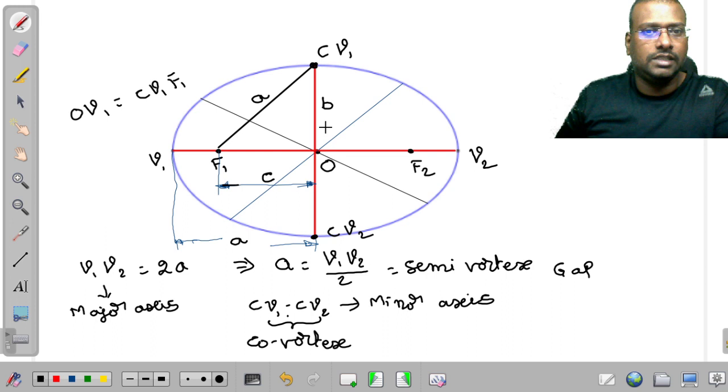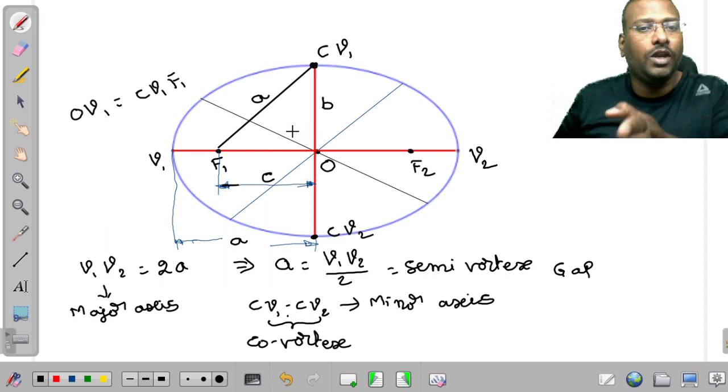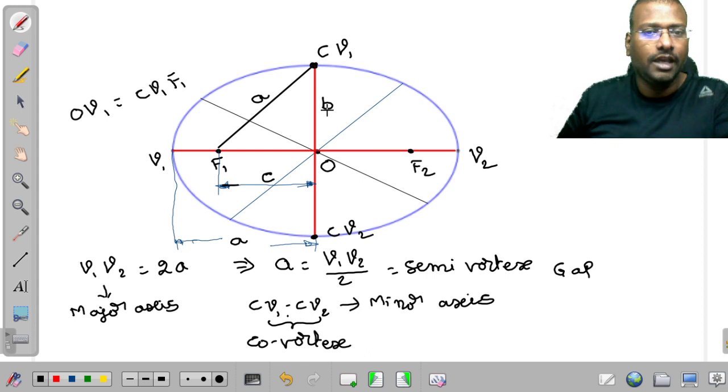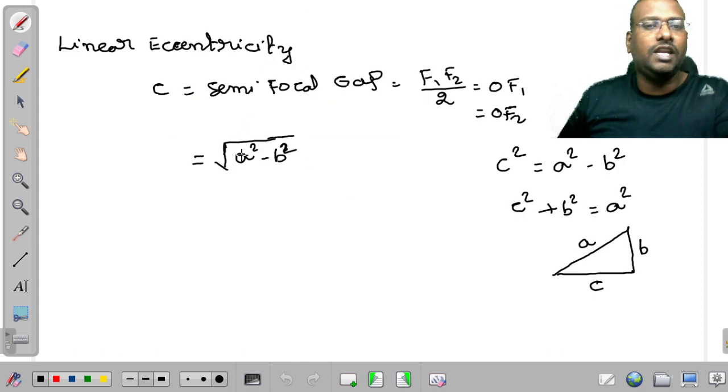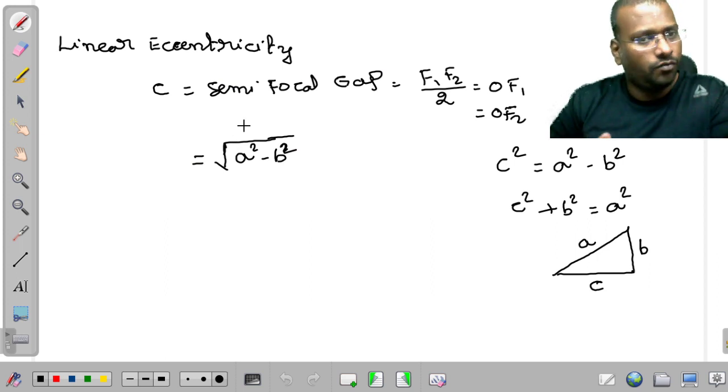B is identifiable for the ellipse only, not for the hyperbola. Most students feel that A and B are going to be present in the diagram directly. For the ellipse it is present. For the hyperbola, B is not present, but A and C will be there. I will explain those elements in the next video.